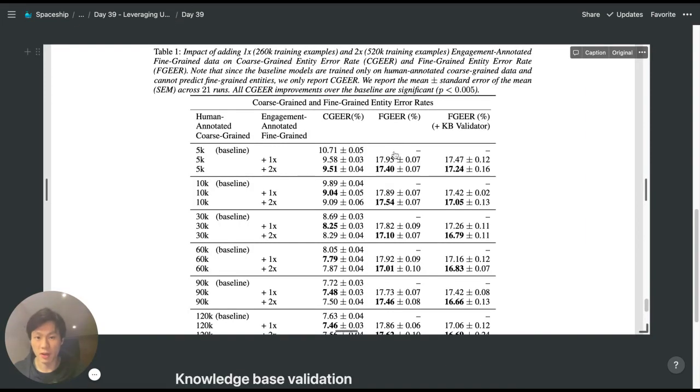So in terms of the results, Apple finds that using weakly supervised user engagement signals, for example, did the user listen for more than 30 seconds to the song, then there's a positive label, otherwise there's a negative label. Comparing human-annotated 5K examples of coarse-grained versus 10K with the fine-grained entity labels, the error rate achieved was even lower than the baseline one without the fine-grained user engagement signal.